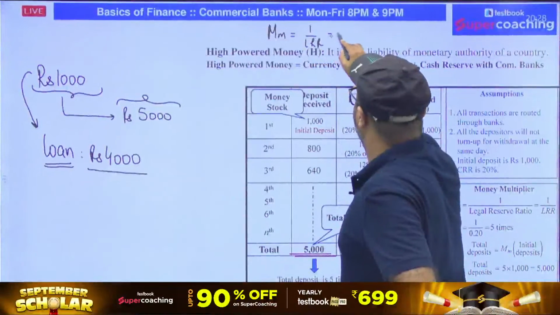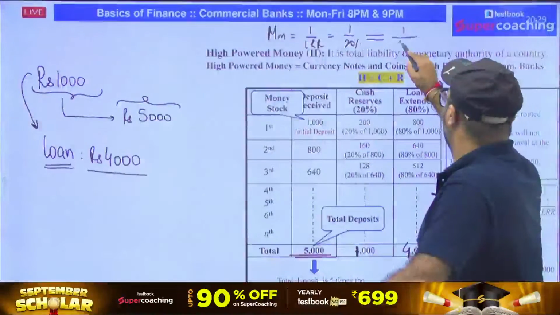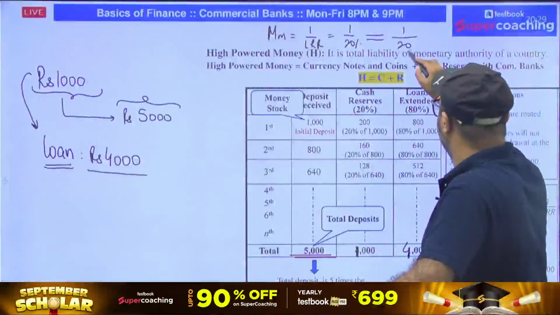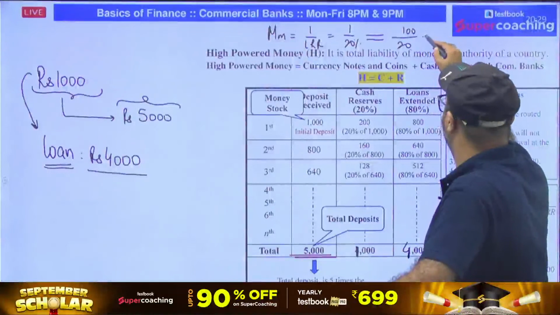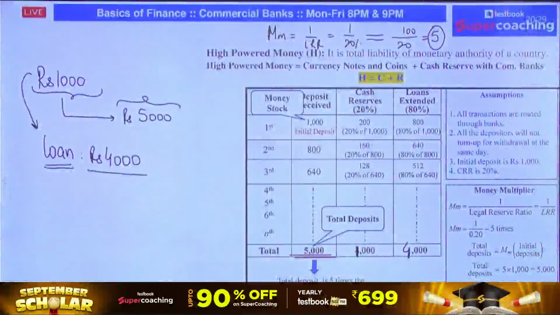So if your liquidity ratio is 20%, in that case, if I solve this 1 upon 20%, and if I remove the percentage sign, I will divide it by 100 and cross multiply and it will be 5 times. That means if your liquidity reserve ratio is 20%, your money multiplier is equal to 5, which means the 1000 rupees deposit will reflect as a 5000 rupees deposit, which will help the bank to provide an actual loan of 4000 rupees.